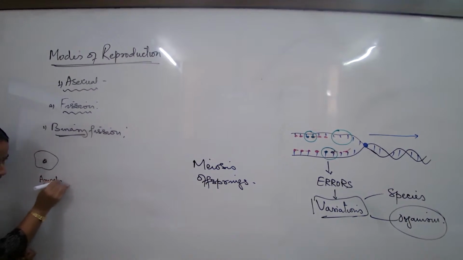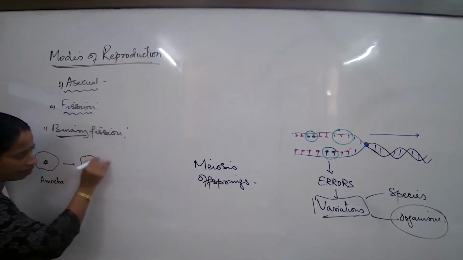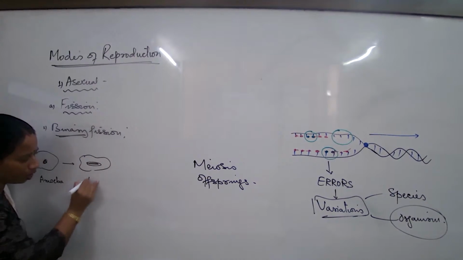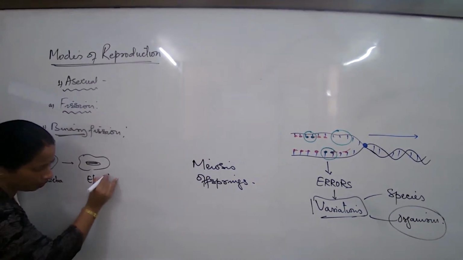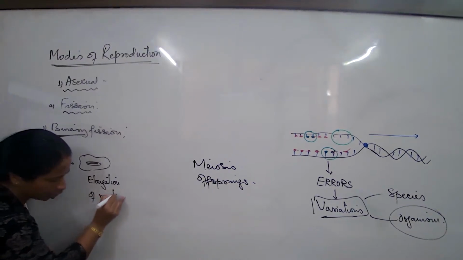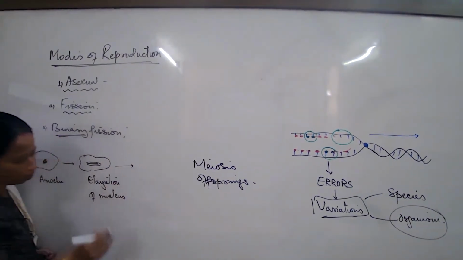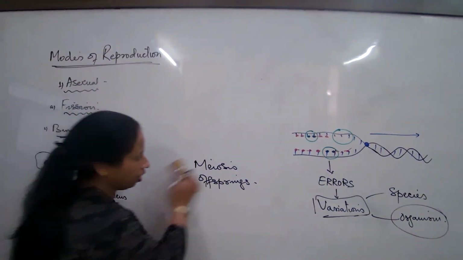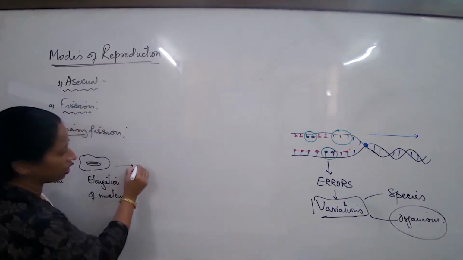In the case of amoeba, the method of binary fission begins with the elongation of the nucleus, followed by a small constriction in the nucleus.